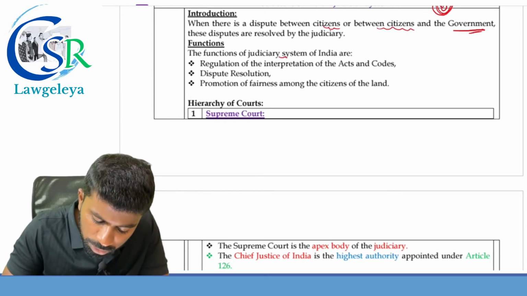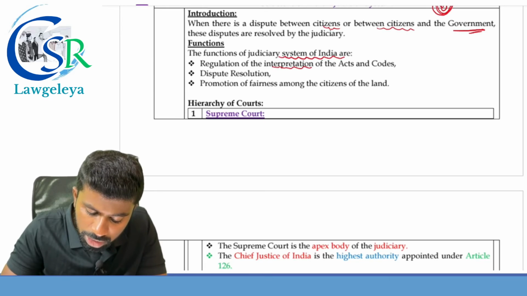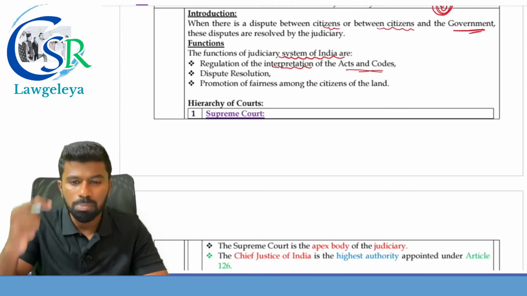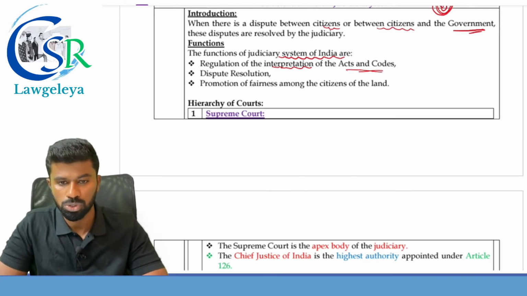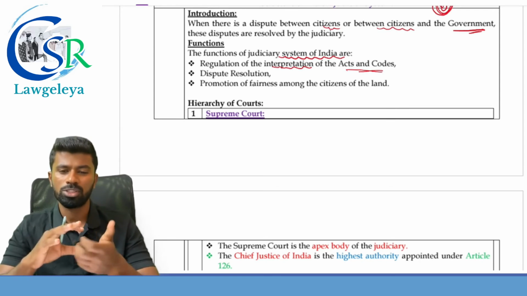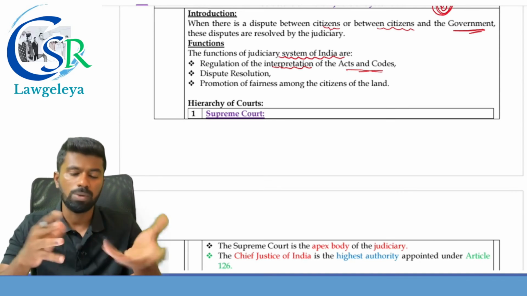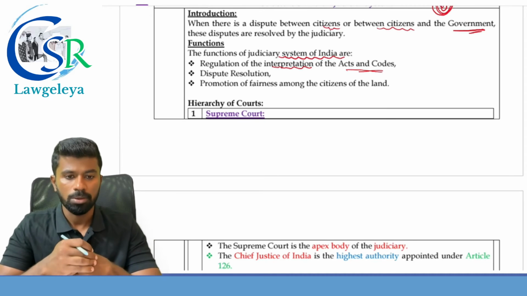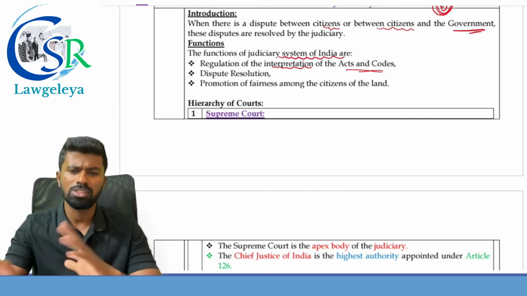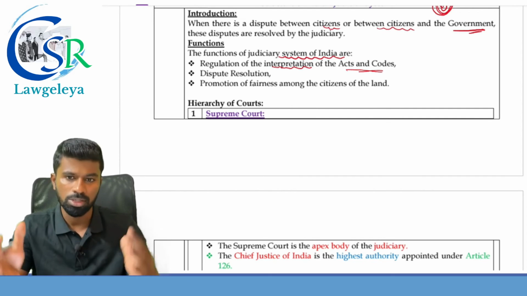The functions of the judiciary system of India are what? Regulation of the interpretation of acts and codes. So what is the difference between acts and codes? Codes are the combination of different subject matters. For example, we have IBC, Insolvency and Bankruptcy Code of India, which deals with insolvency of individuals as well as body corporates. Because it deals with two different subject matters, it is called as what?